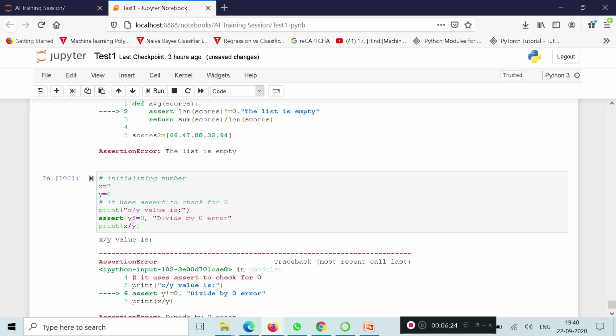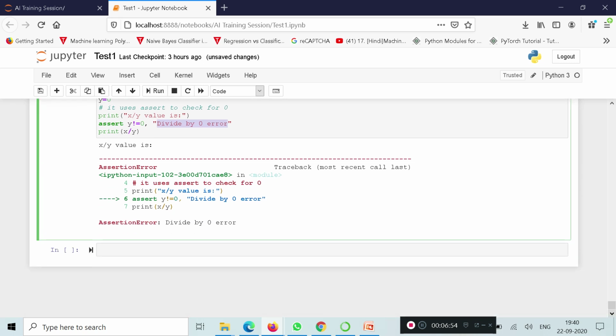In this example, we have initialized integer values, x is equal to 7 and y is equal to 0, and try to print the value of x divided by y as an output. The Python interpreter generates a runtime exception because the assert keyword found the divisor as 0, then displays the divide by 0 error in the console. If the divisor is not equal to 0 the program continues, otherwise we have a divide by 0 assertion error.